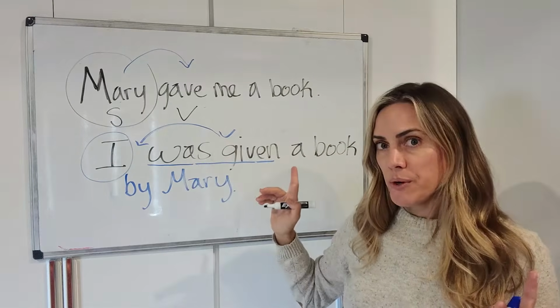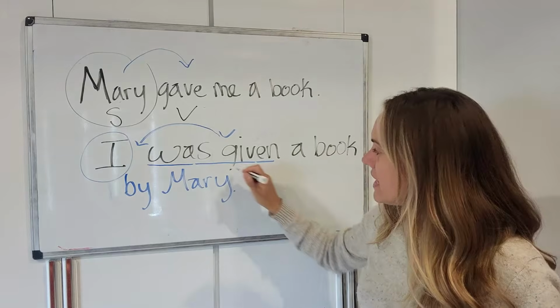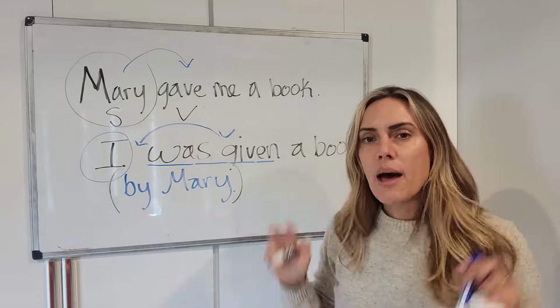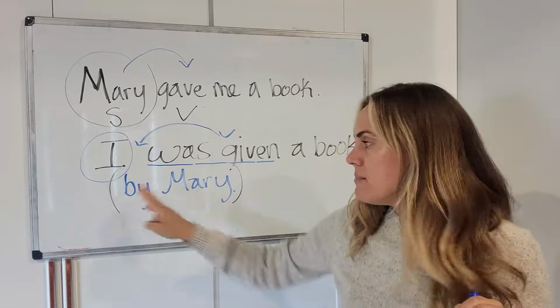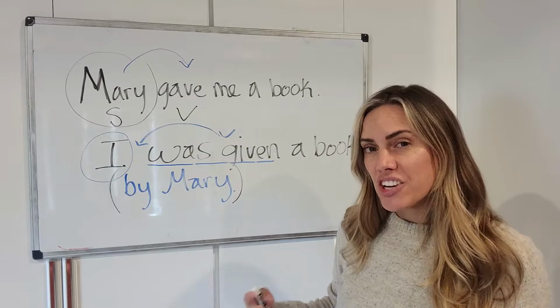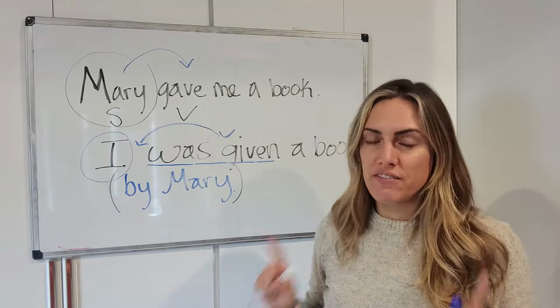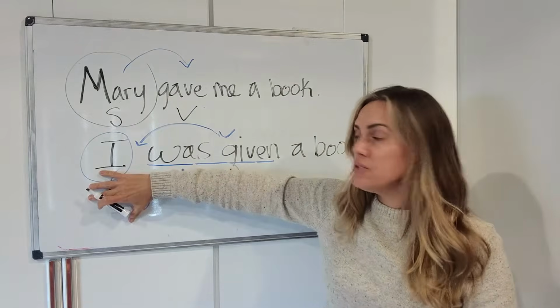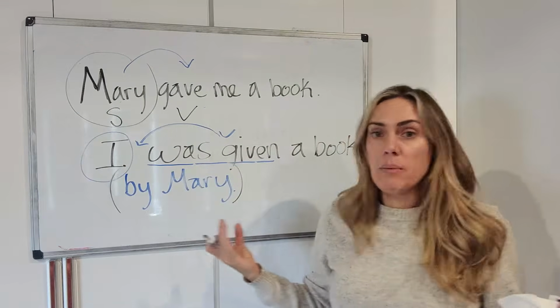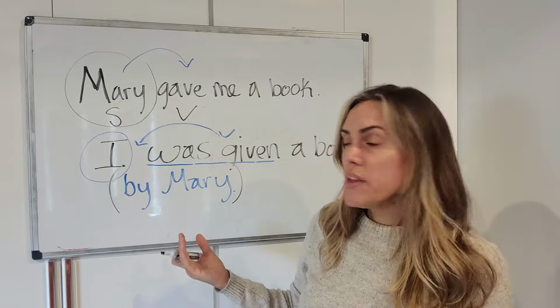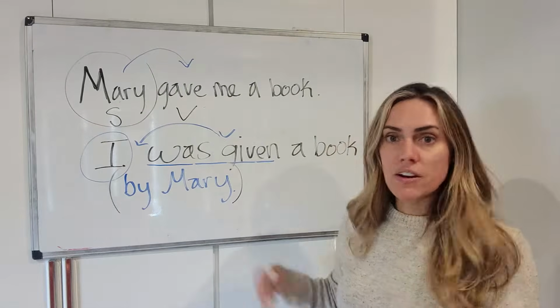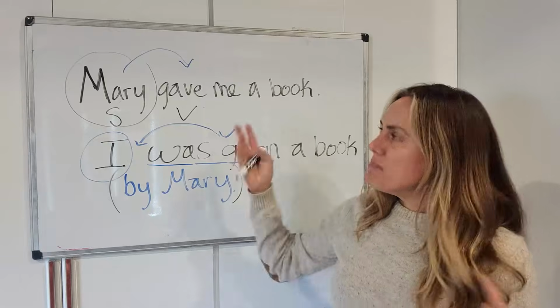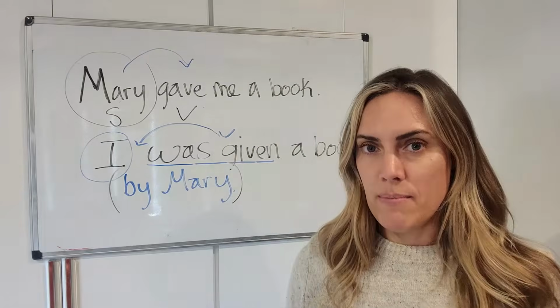So that's really important. The other thing is that right here at the end, I have this by phrase, by Mary, which is actually optional. You don't have to put it in there. It's extra information. I was given a book. Maybe you don't want to say who gave it to you. If you do, you can say, I was given a book by Mary, okay? But let's talk more about how to make the passive voice.